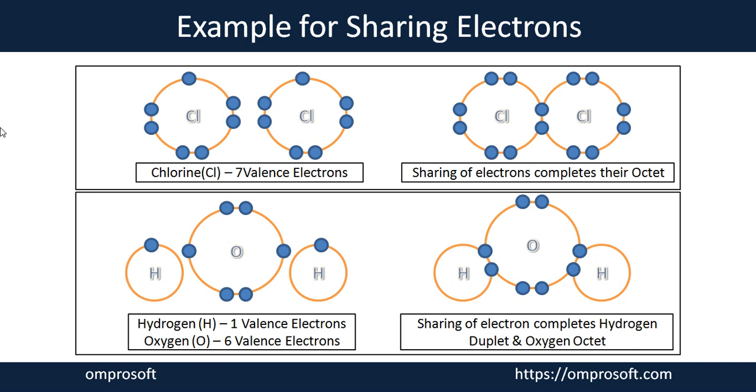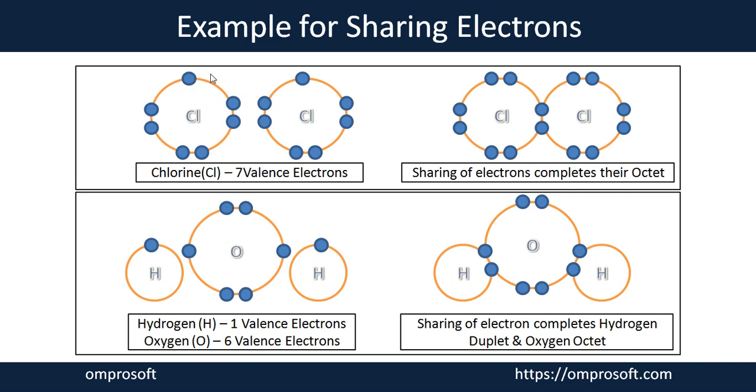So here both chlorine atoms do not give and take electrons, because they are electronegative in nature. Here they share electrons because they both have a single unpaired valence electron, and both need only one electron in the outermost orbital.